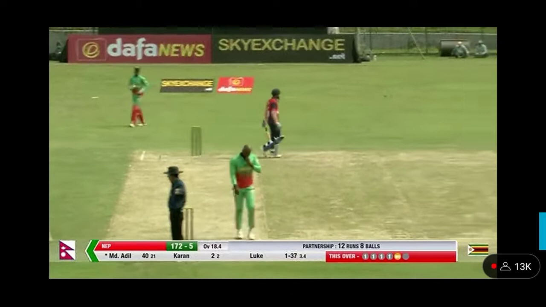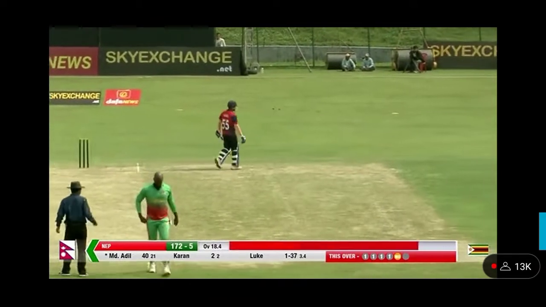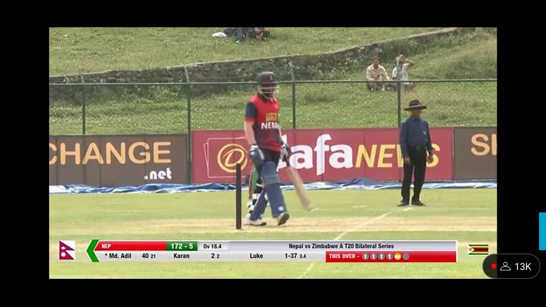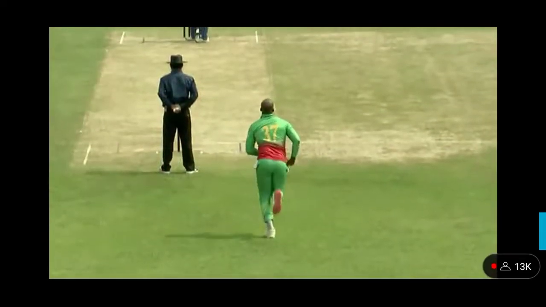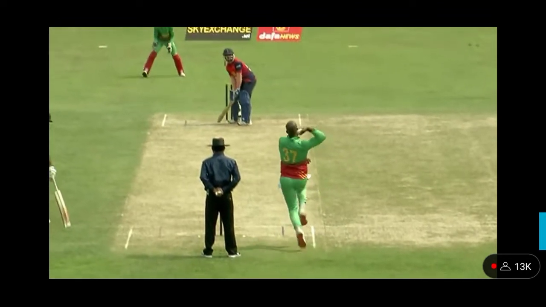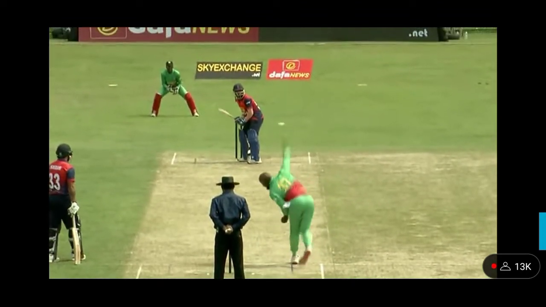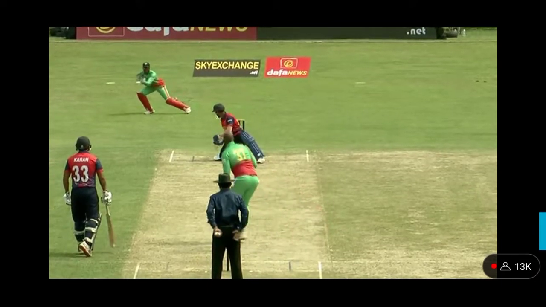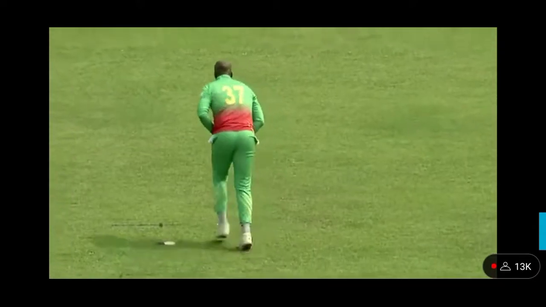You can see what he's looking to do. Jongwe, he's looking just to hide the ball away outside the off stump. That's really a big one. Look at that. He's been too wide from the umpire, using his crease and getting away too wide from the offside of the batter. Just stopping his bat there.